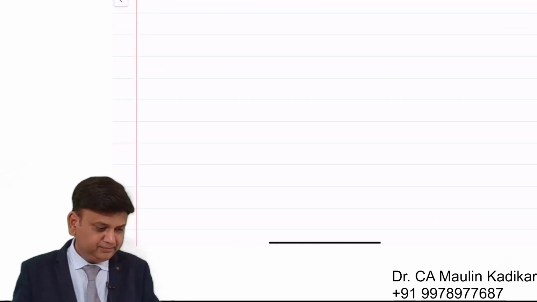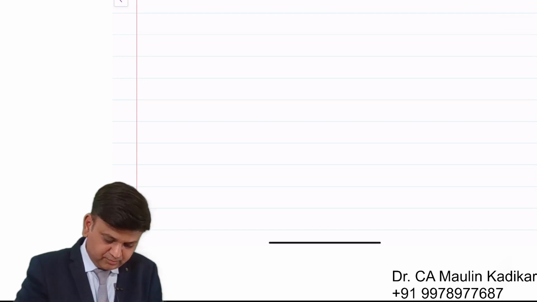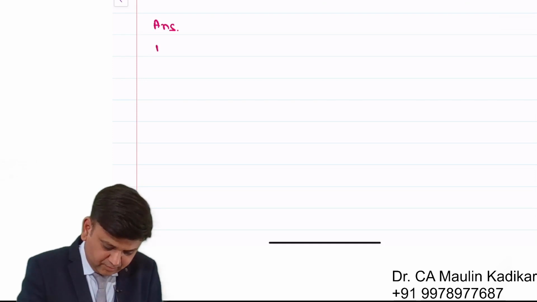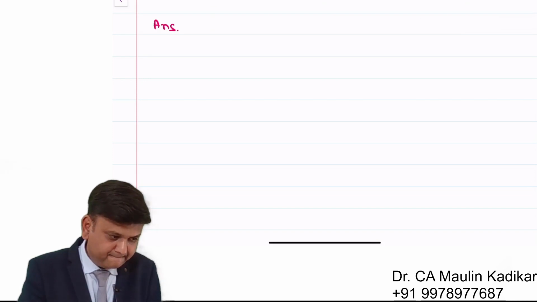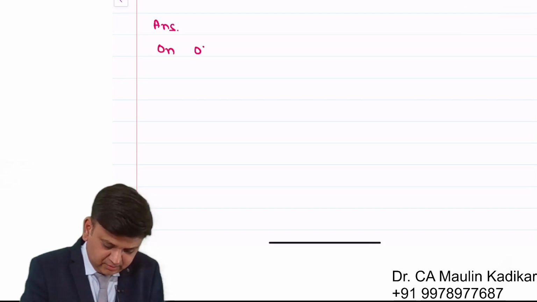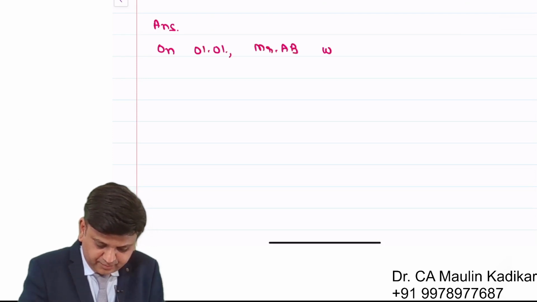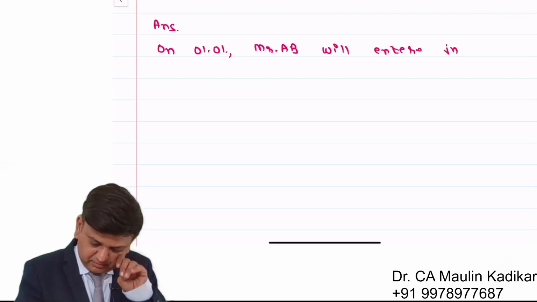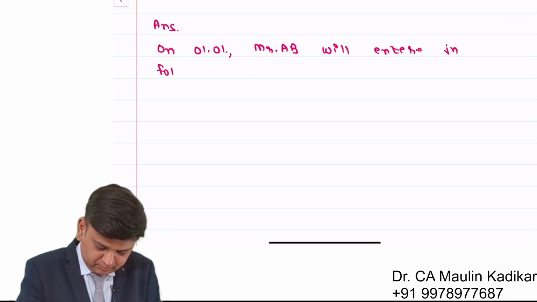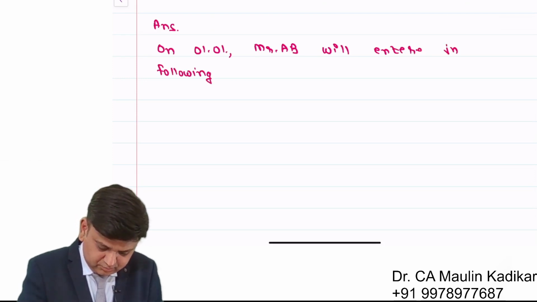Write down the answer of the question. On 1st of January, Mr. AB will enter into the following transactions.